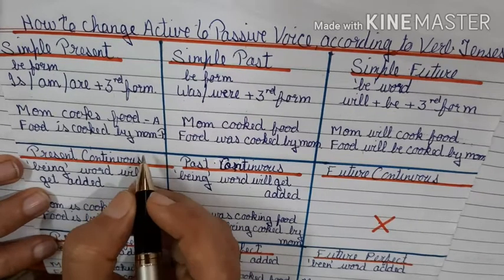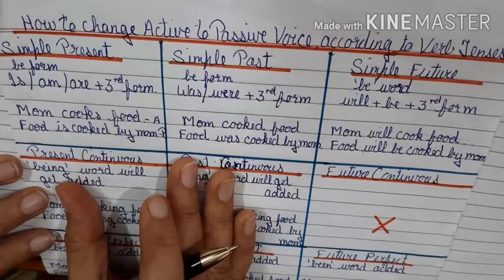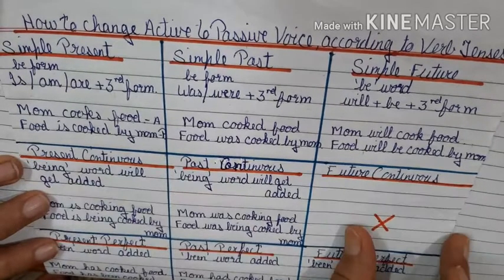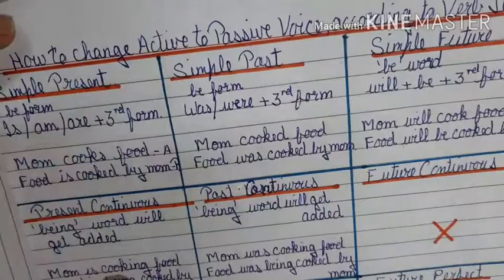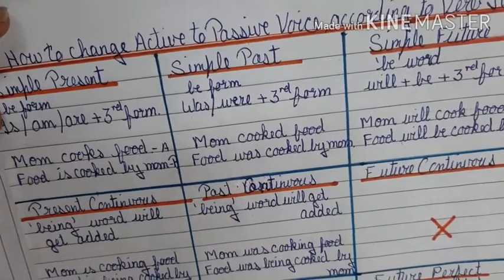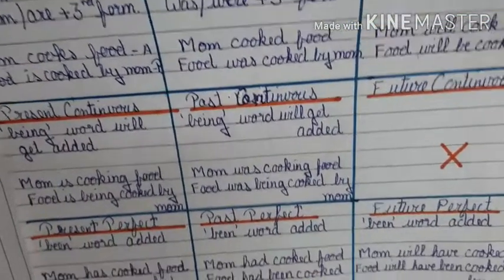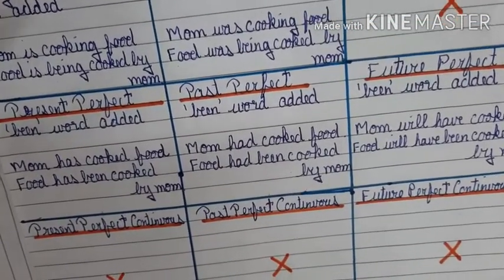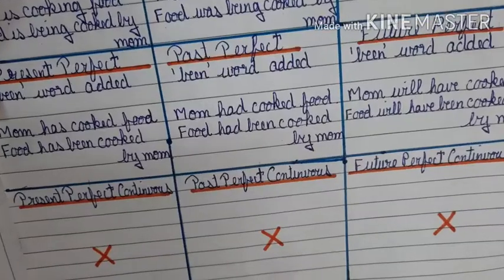Now the third point which I just said, regarding the tense change, the tense does not change but its form changes. We can explain that in the form of this table. At a glance we can see all the tenses over here. Students, you can see I have put a few crosses on this chart.